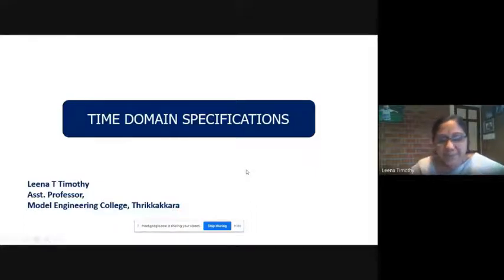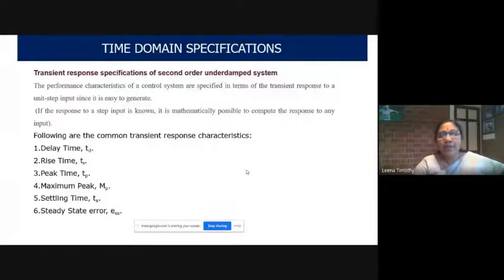Okay, the next topic is time domain specifications. The performance characteristics of a control system are specified in terms of the transient response to a unit step input. And we all know if the system is working satisfactorily for a step input, or standard input signals, then it is assumed that it will work for all other inputs also.